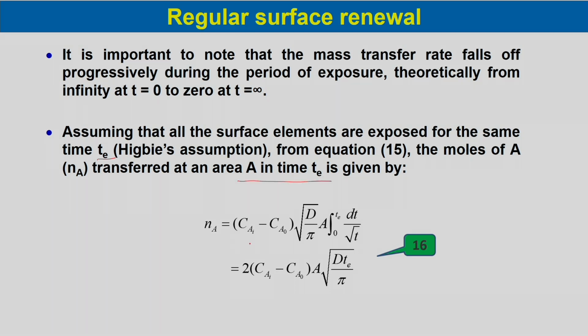It will be Cai minus Ca naught, root over D by pi, into area, integral 0 to Te of dt by root over t. So, if we integrate it, it would be 2 into Cai minus Ca naught, A root over D Te by pi.